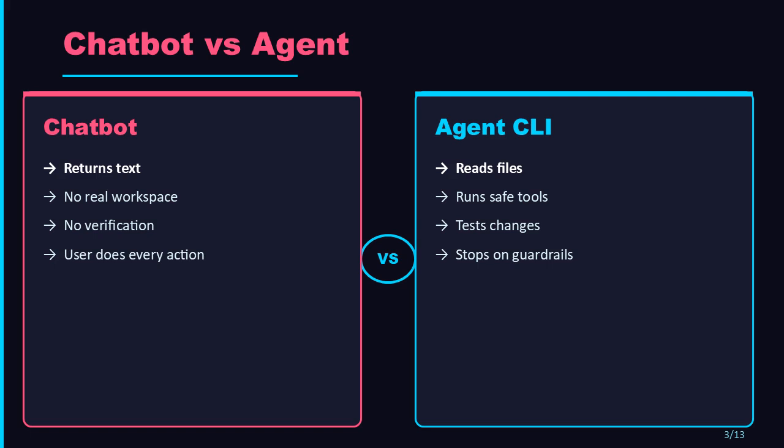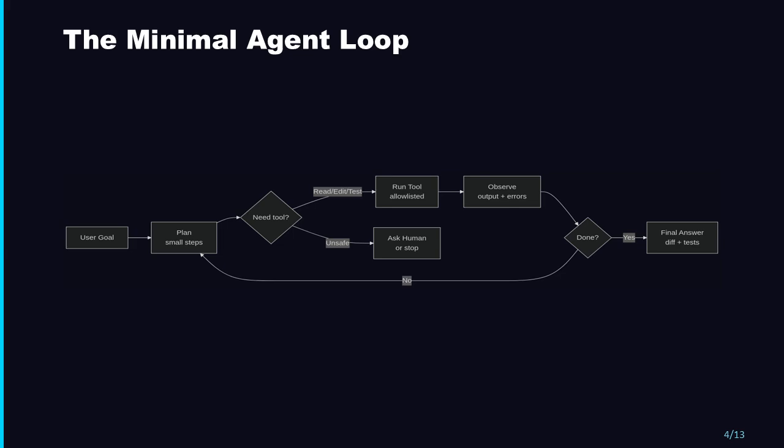So our goal is not maximum autonomy. Our goal is useful autonomy with tight guardrails. This is the whole agent architecture in one diagram. The user gives a goal. The agent creates a small plan. It decides whether it needs a tool. If yes, it runs a tool: read a file, edit a file, run tests, or search the repo. Then it observes the output. If the task is not done, it loops. If the action is unsafe, it stops or asks the human. That is the difference between an agent and a random script generator.